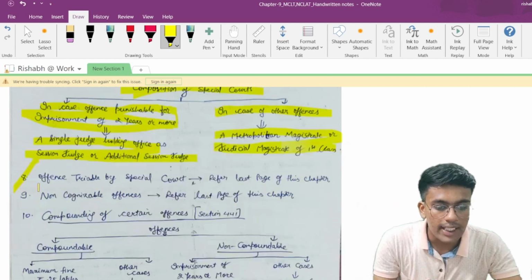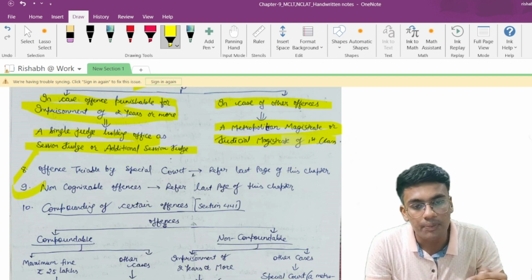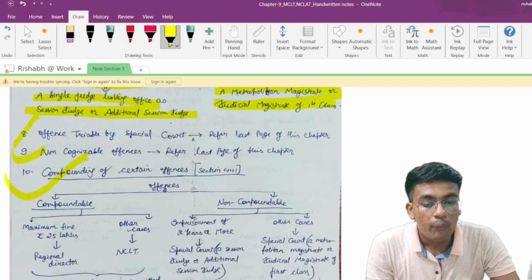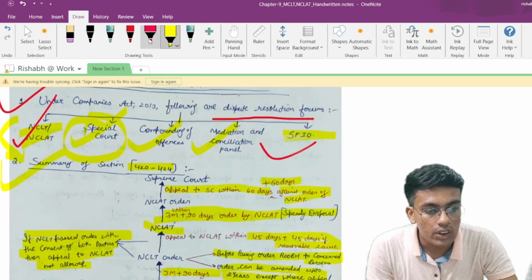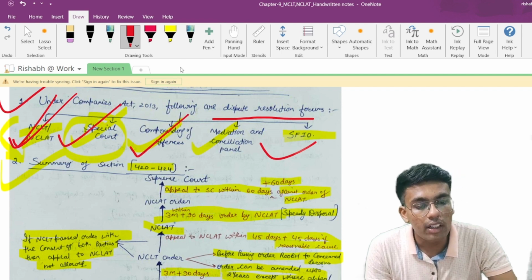So I would recommend that you refer to point numbers 8 and 9 at the last of this PDF. We will also be discussing that in the subsequent parts. Now point number 3 is with respect to compounding of certain offenses. We have completed special courts. Now let us move forward with compounding of offenses.